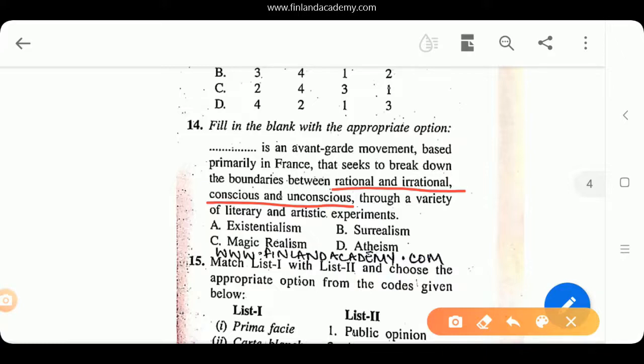What was Surrealism? It was a 20th century movement in arts and literature that sought to understand the potential of the unconscious. And here they have clearly mentioned this, right? So Surrealism is going to be your right answer here. What was existentialism? Existentialism emphasized human existence and that each individual is responsible for giving meaning to his or her life. It is not the responsibility of society to add meaning to your life, rather your own responsibility. And this movement became popular during World War II.